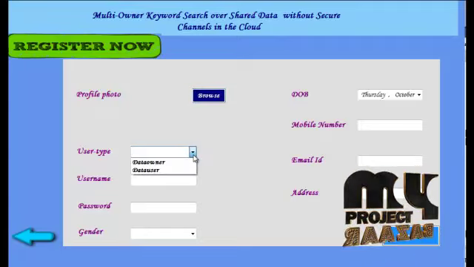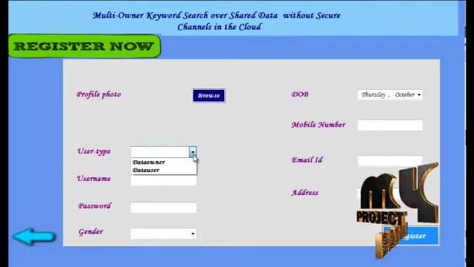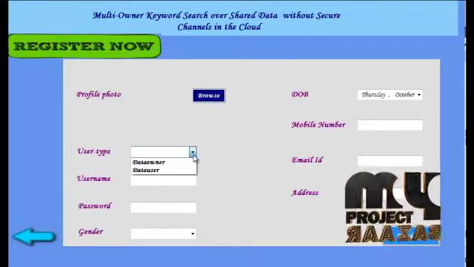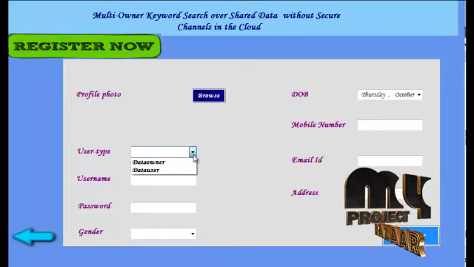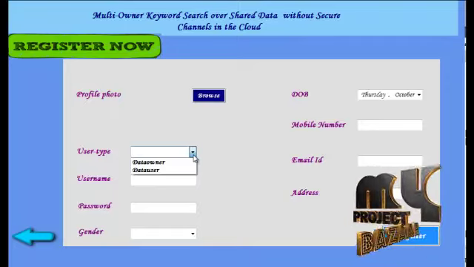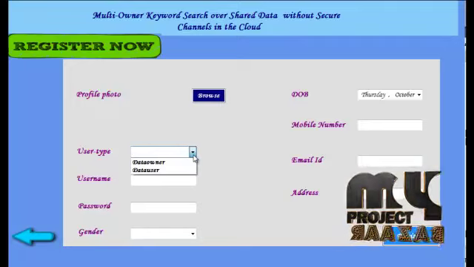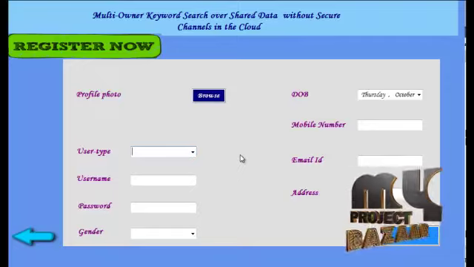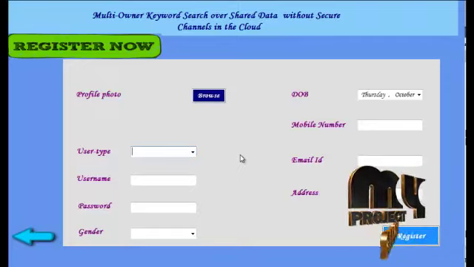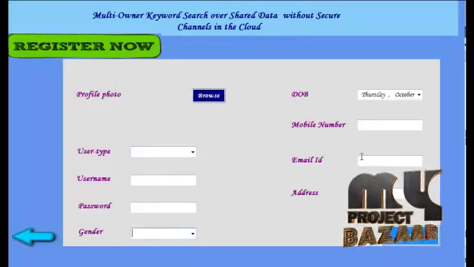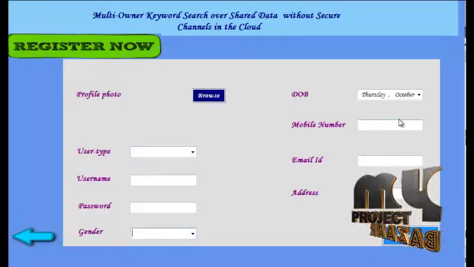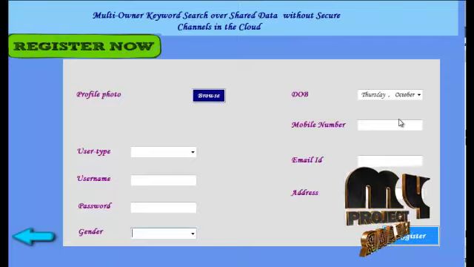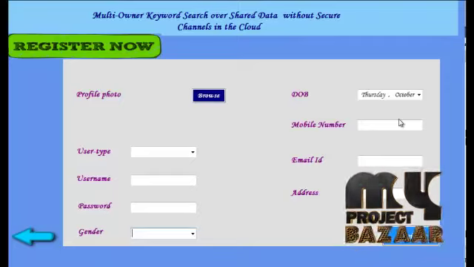The data owner is the user who uploads a file into the cloud, and the data user is the user who wants to get a particular file from the cloud. Here the user must also enter a username, password, gender, date of birth, mobile number, email ID, and address. Finally we click the register button and see the registered successfully message.